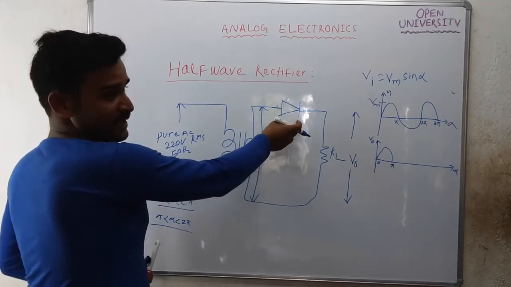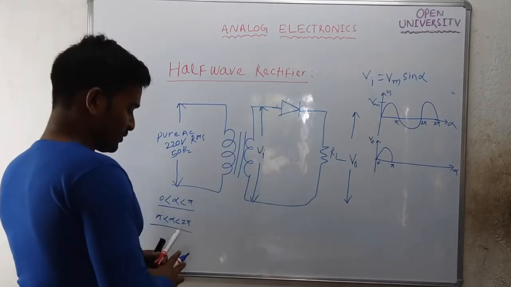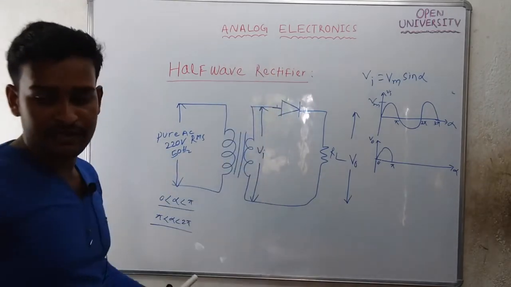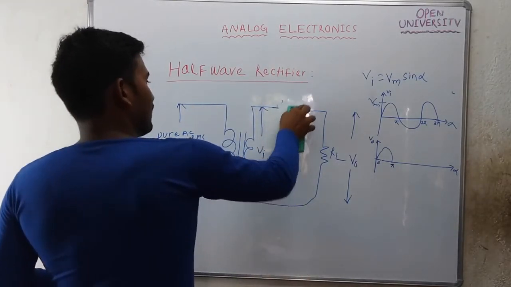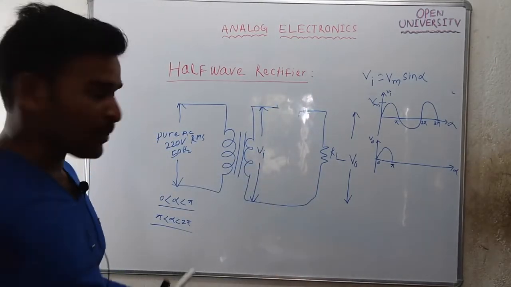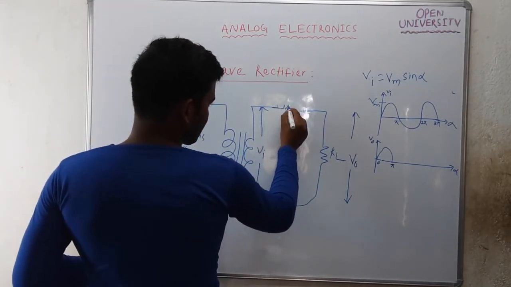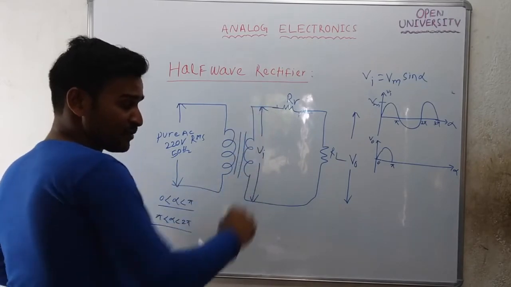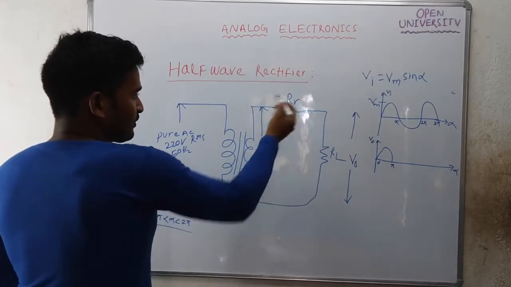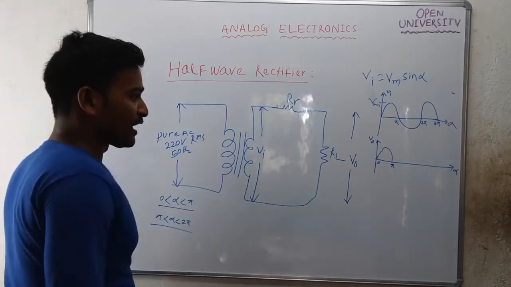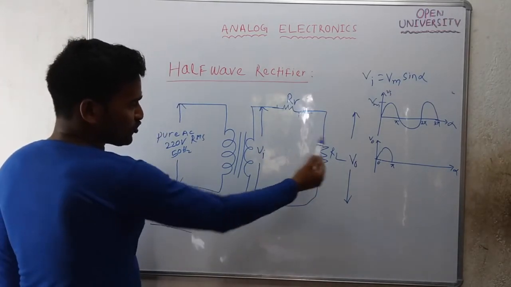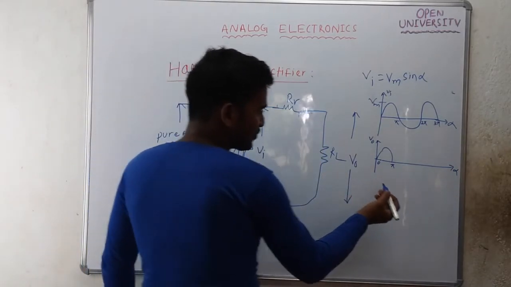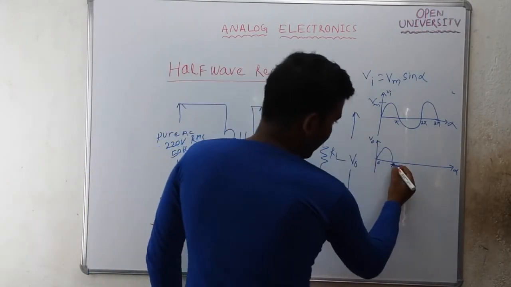If it is an ideal diode, it is open circuited. If it is a practical diode, I will replace it with a very high value of reverse resistance, in some mega ohms. Very little current will pass, and the output voltage V naught will be almost zero.